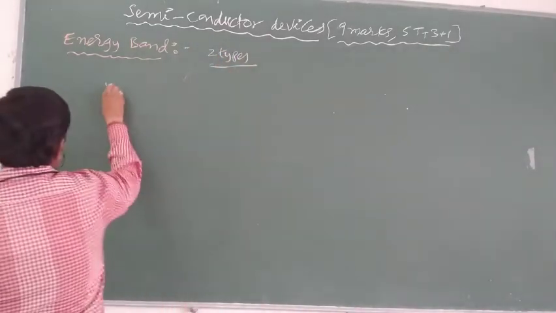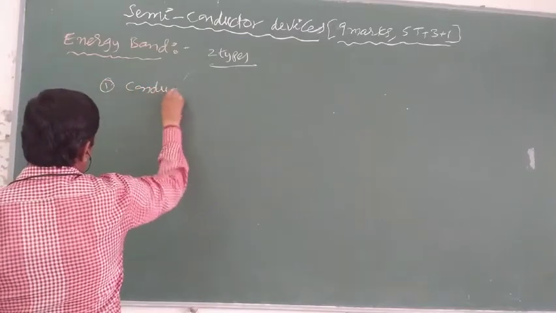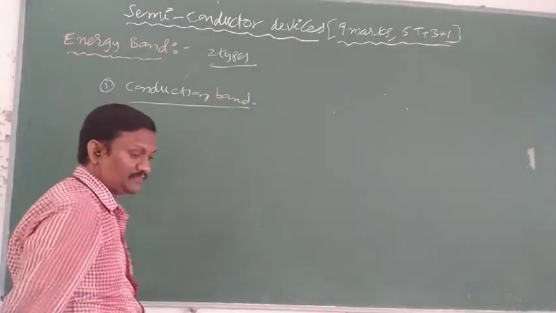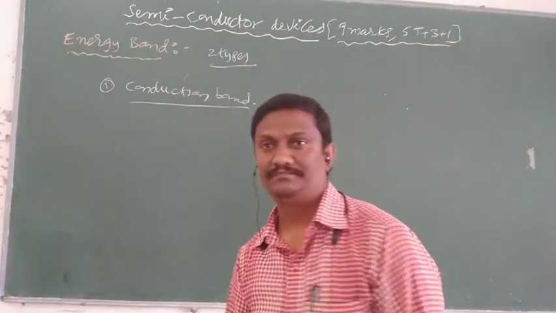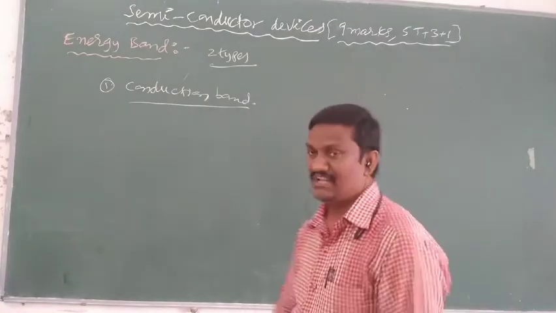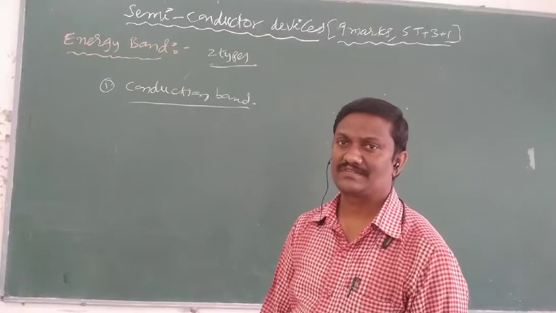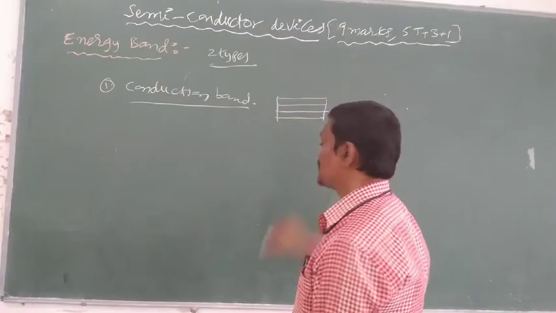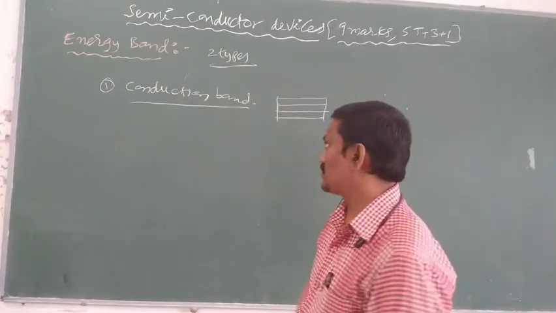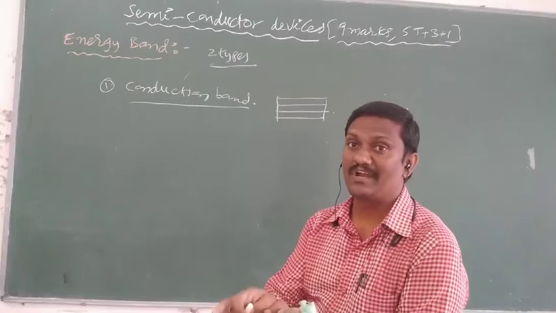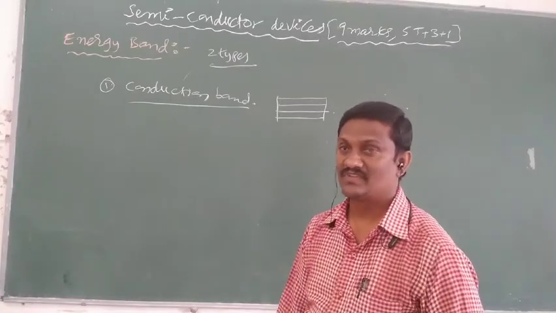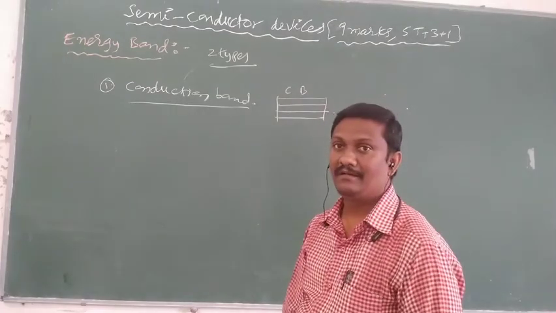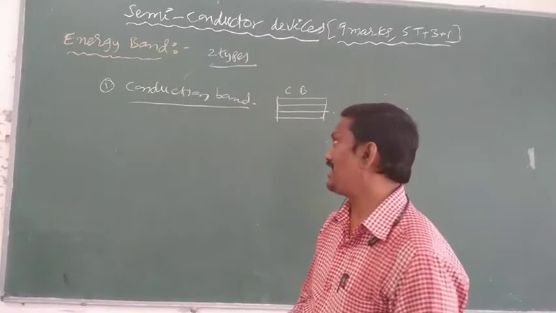The first one is called the conduction band. What is meant by conduction band? The energy levels occupied by conduction electrons are called the conduction band. Simply, it is called CB. It is the higher level of band.